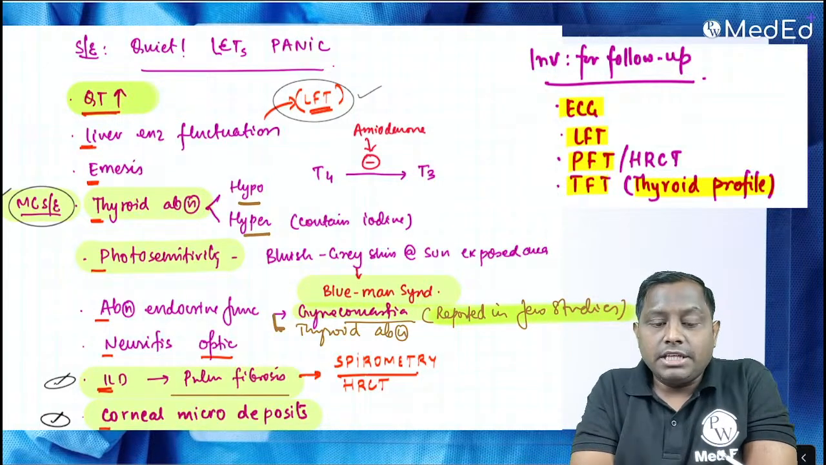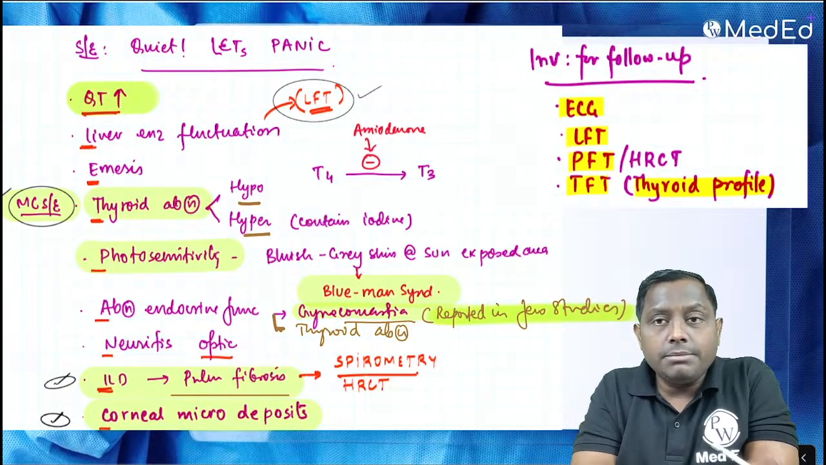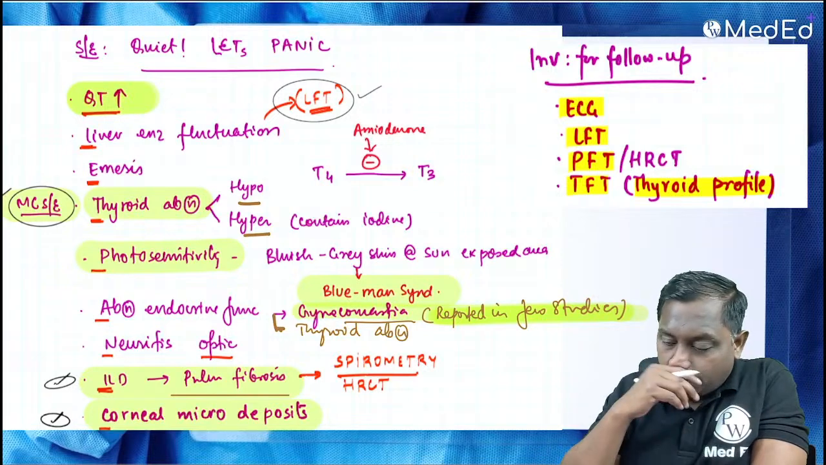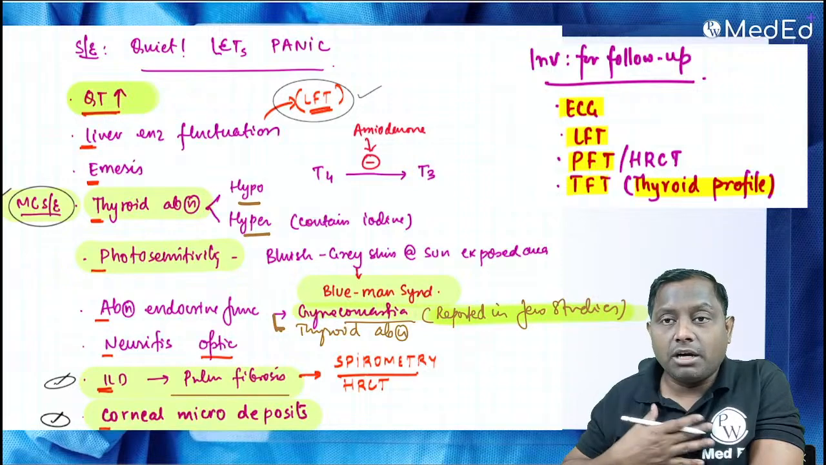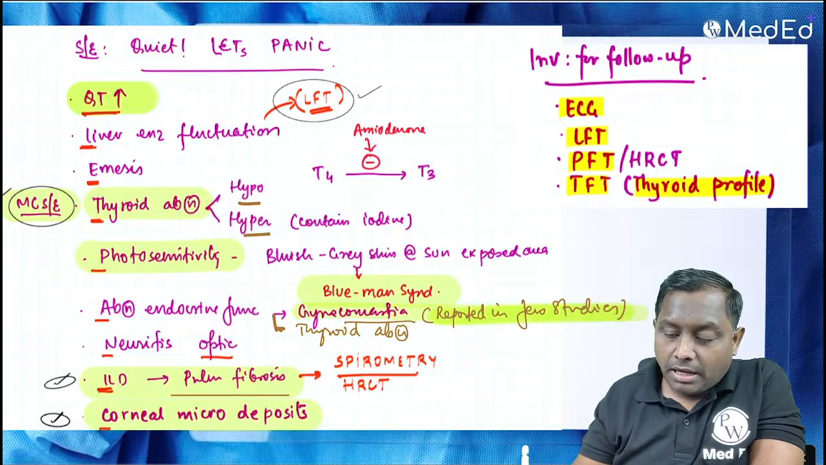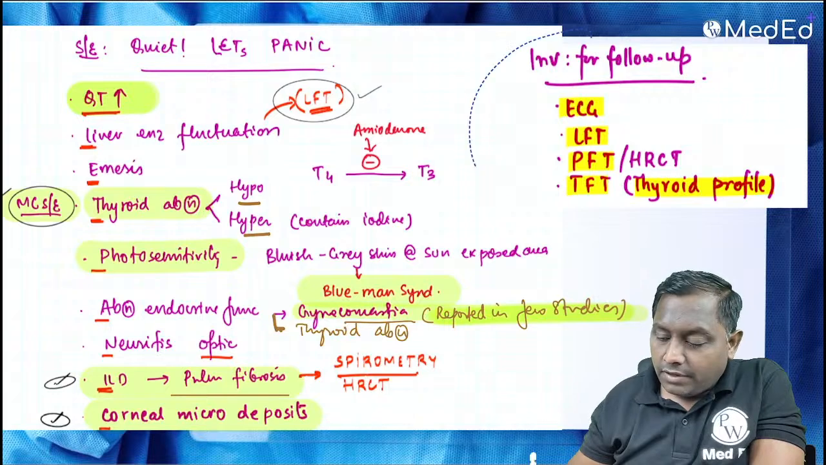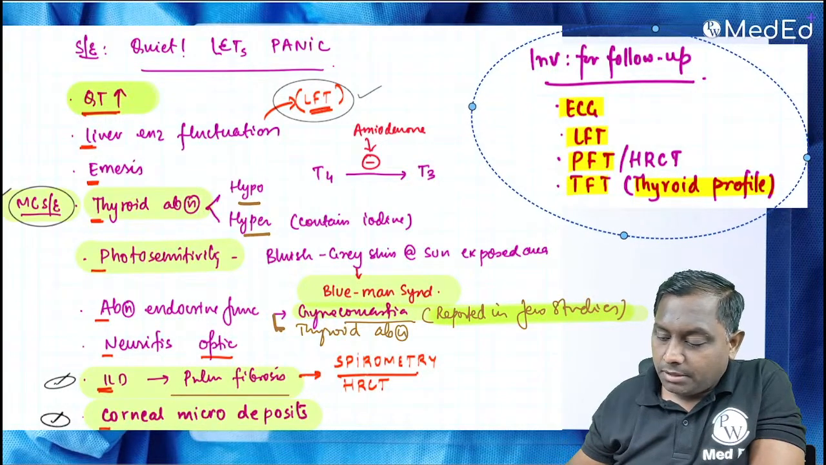So examiner पूछा what is the investigation you will ask on the follow up. So we will be asking for the ECG. Why ECG? Because they are causing QT prolongation. LFT because they are causing hepatotoxicity. Why we are going to ask for pulmonary function test or HRCT in a patient with respiratory symptoms? अगर patient को कोई respiratory symptom आ रहा है तो in that scenario you can ask for HRCT or you can even ask for spirometry, if the patient is having some pulmonary symptom, then only.